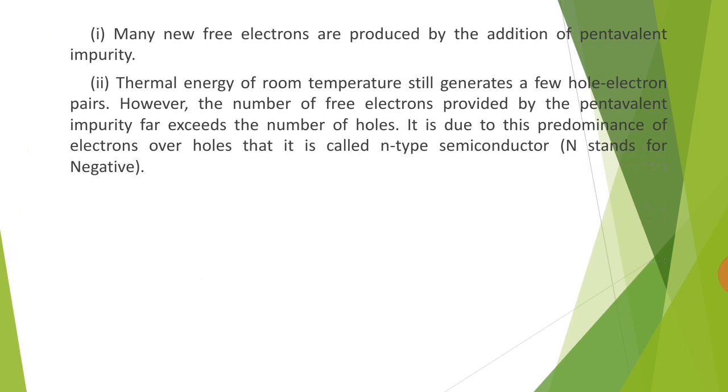These are the important points of N-type semiconductor. Many new electrons are produced by the addition of pentavalent impurity. Thermal energy at room temperature still generates a few hole-electron pairs. The number of free electrons provided by the pentavalent impurity far exceeds the number of holes. It is due to this predominance of electrons over holes that it is called N-type semiconductor.